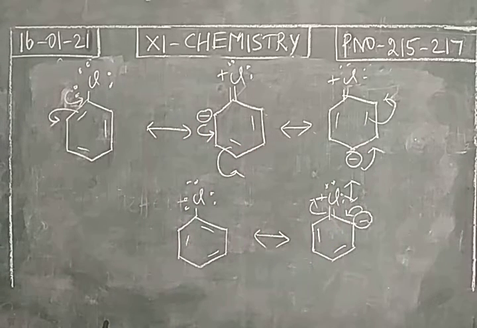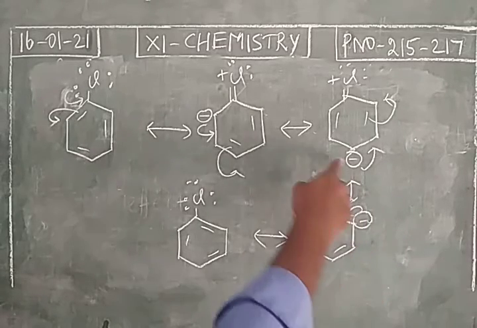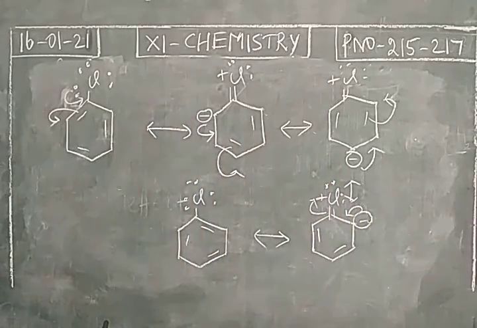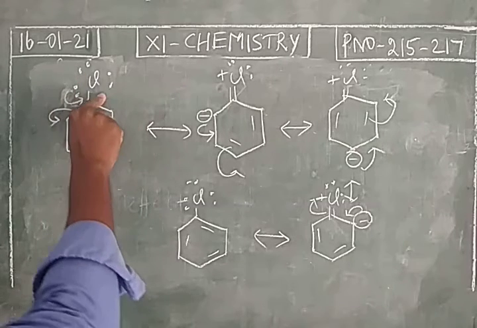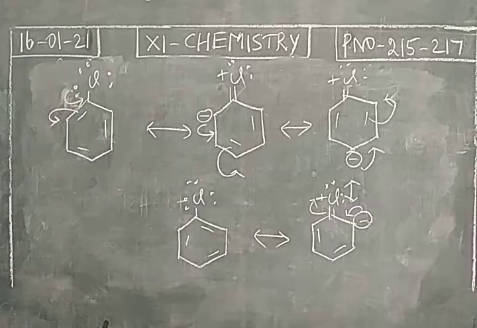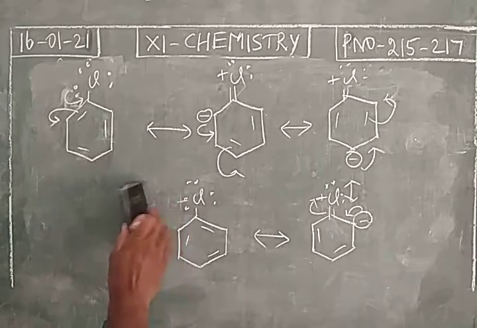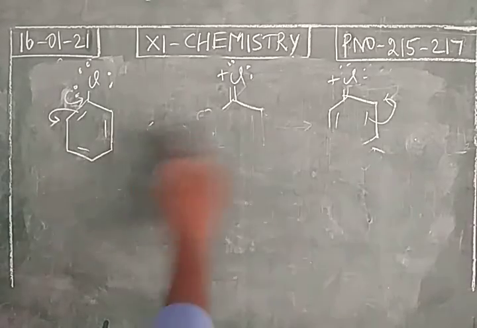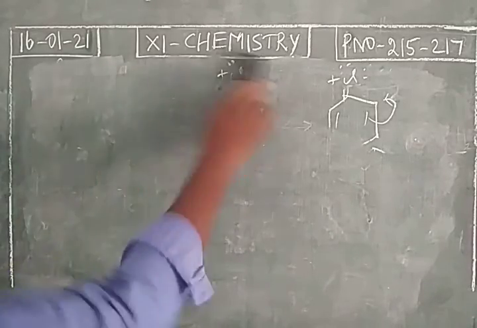So we get more electron density at the 2nd, 4th and 6th positions. So it is a ring deactivating group, and at the same time it is an ortho para directing group. Okay. So with this we complete ortho para directing groups as well as activating groups. Next one, ring deactivating groups.